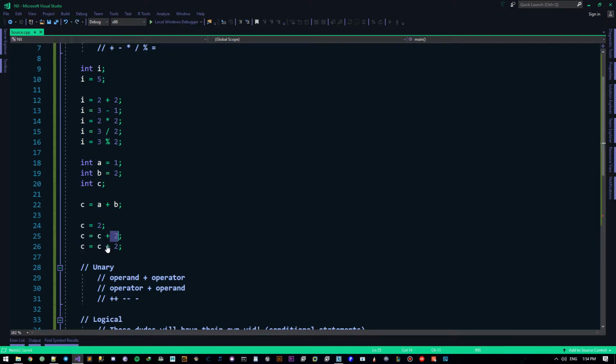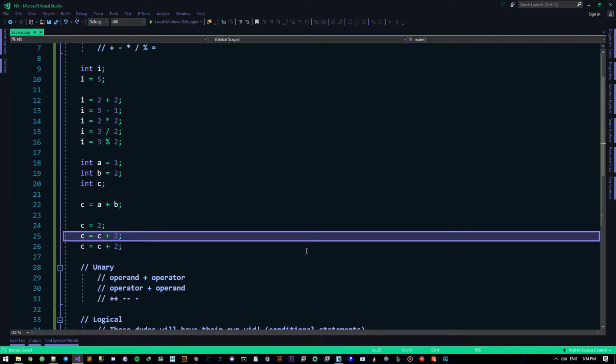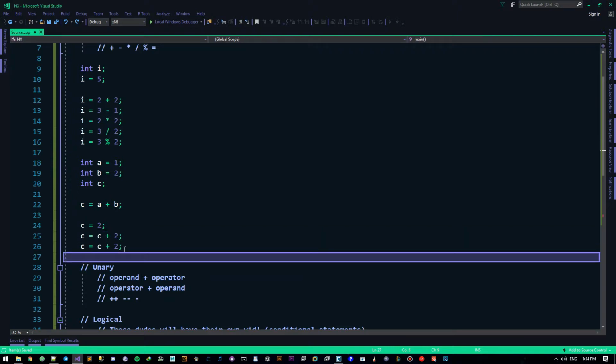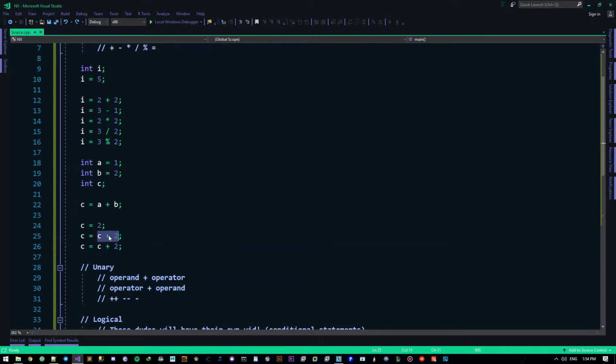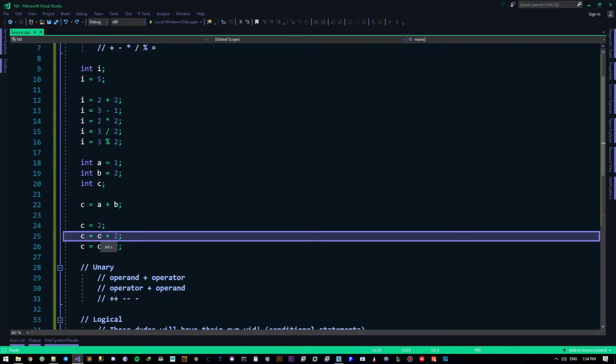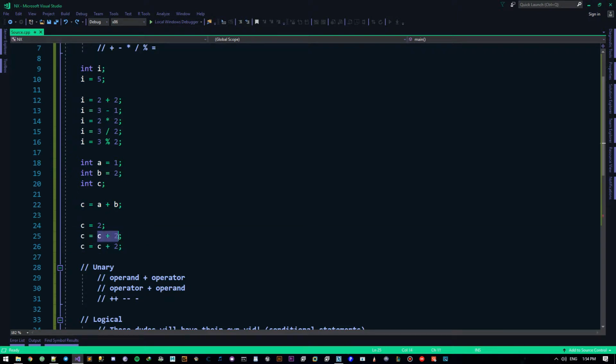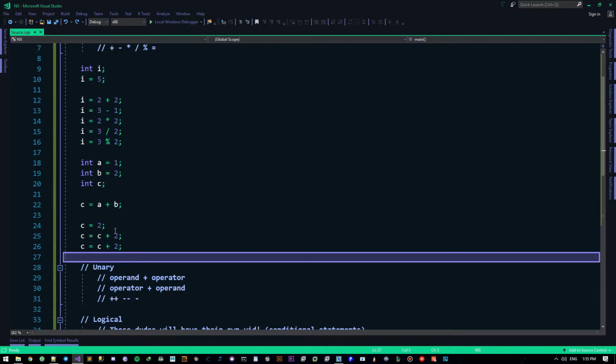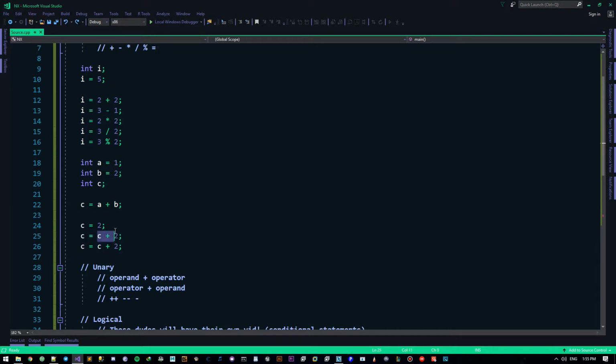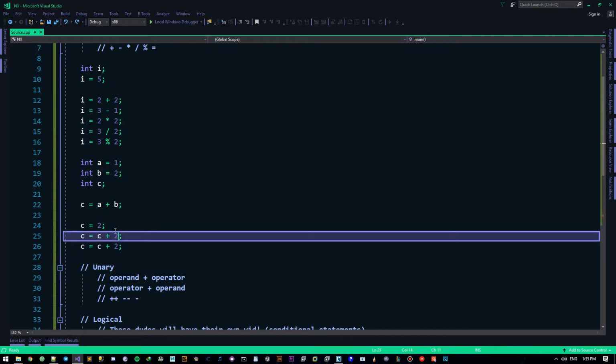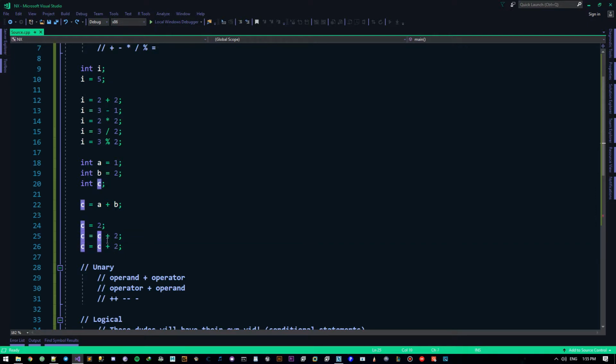This is what I'd like to call the computation flow. So the computation flow works like this. It first evaluates whatever there is on the right side, then puts it into the left side of this equals operator. And that's basically how it works. So I can easily say c plus 2 and put it back into c. Then I will have added a value, 2, to the c.